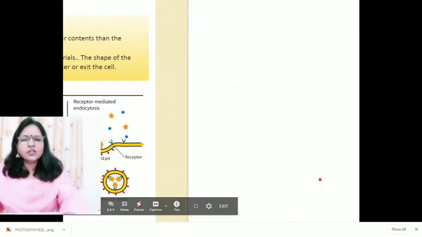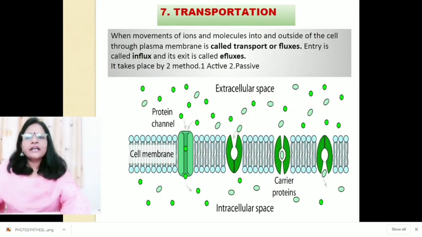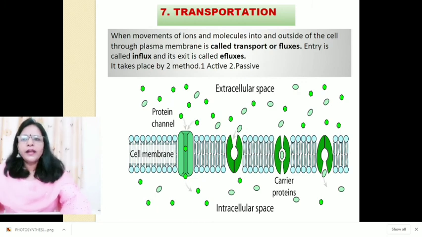Next function of the plasma membrane is transportation. The movement of ions and molecules into and outside of the cell through the plasma membrane is called transport or fluxes.